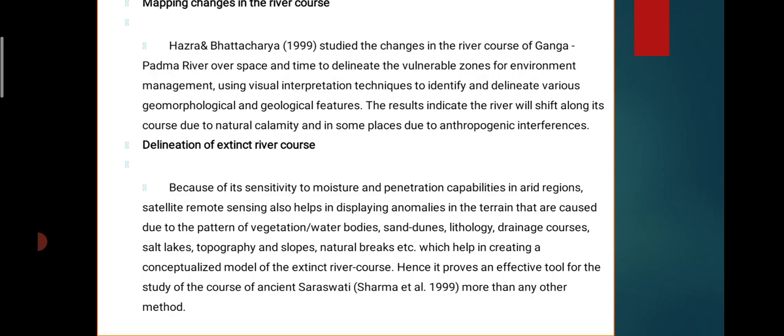Satellite remote sensing also helps in displaying anomalies in the terrain caused by the pattern of vegetation, water bodies, sand dunes, lithology, drainage courses, salt lakes, topography, slopes and natural breaks, which help in creating a conceptual model of the river course. Hence, it proves an effective tool for the study of the course of the ancient Saraswati, more than any other method.